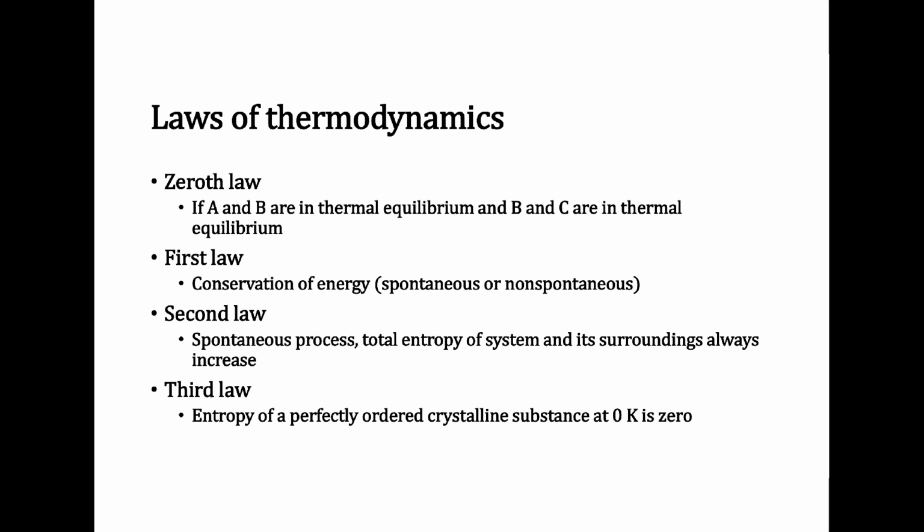So our laws of thermodynamics, the zeroth law says if A and B are in thermal equilibrium and B and C are in thermal equilibrium, well, let's look at this. If that's to say T1 is equal to T2 and T1 is also equal to T3, then by this logic we could say that T2 is equal to T3. And this is the zeroth law of thermodynamics, and we can use this quite a bit as we work along.